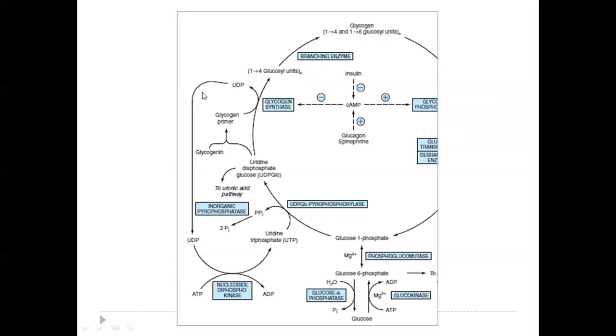So this UDP comes back, combines with ATP, and we get another molecule of UTP, that is, UTP is regenerated. And why do we need to regenerate this UTP? So that it can activate the next molecule of glucose. Okay.